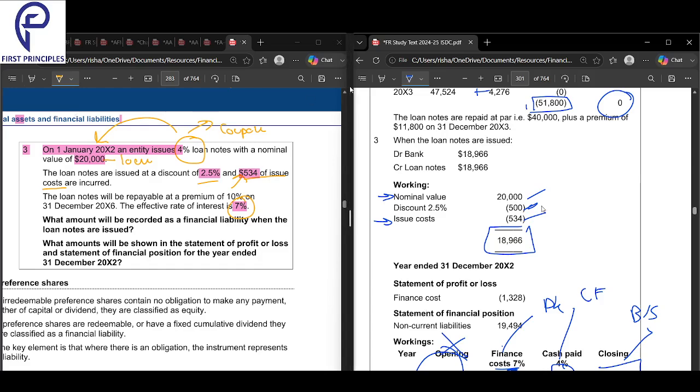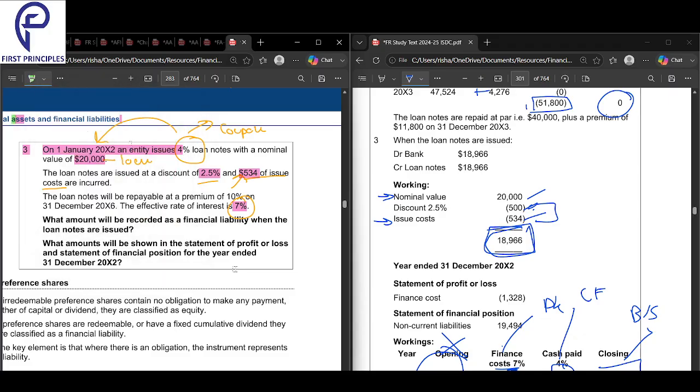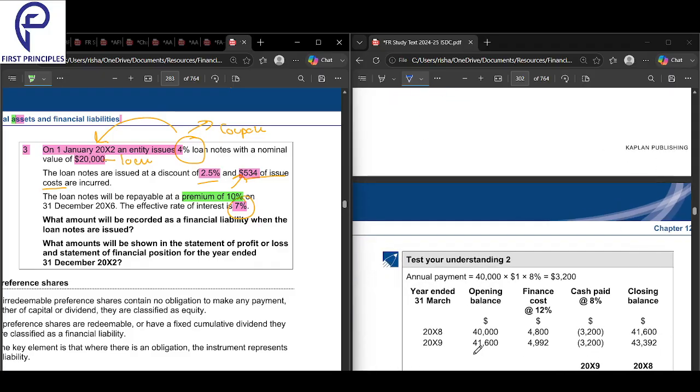And your discount and issue cost also are expensed off. No, it's removed here. It is removed from this 8996. That's it. Okay. See, this number right now we don't need because we don't need to make the entire table. Had we needed the entire table, we would have taken this 10% in the last year. Right now we're not making the entire table. Only for 1 year we're making, we get this. Had we made the entire table, we would need it for the entire table.